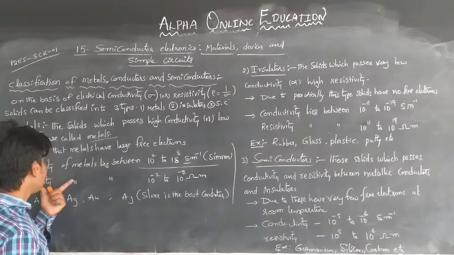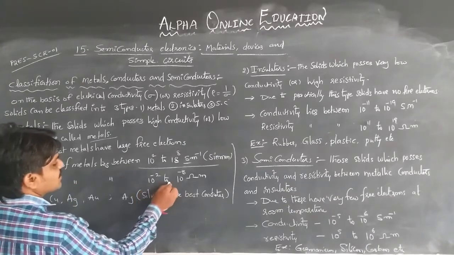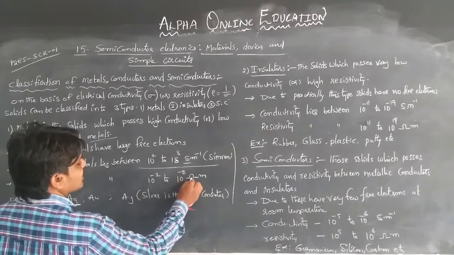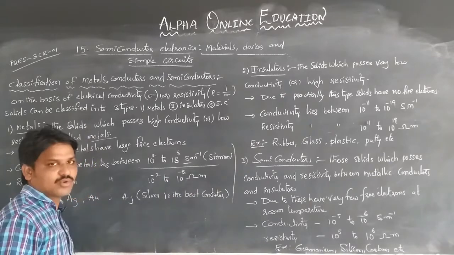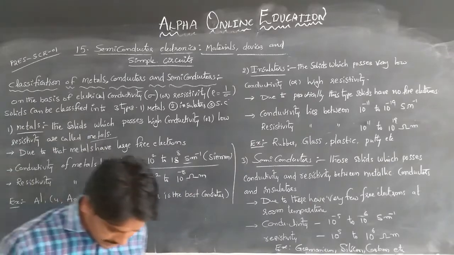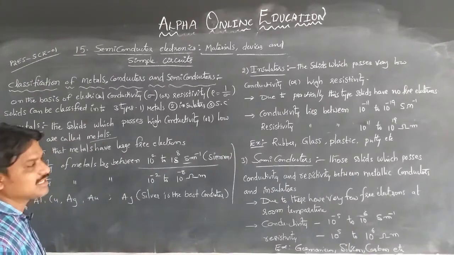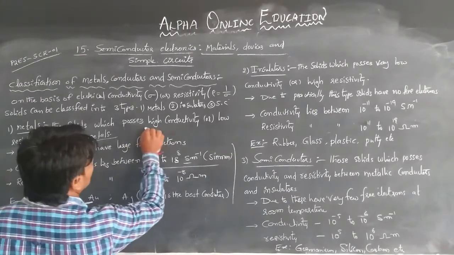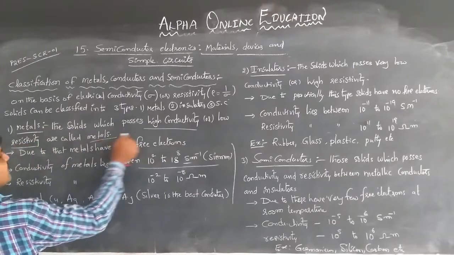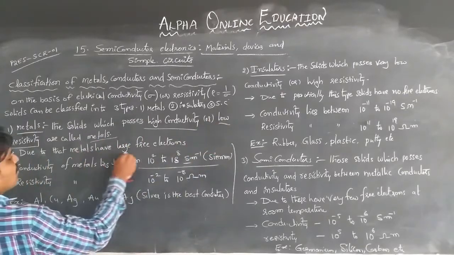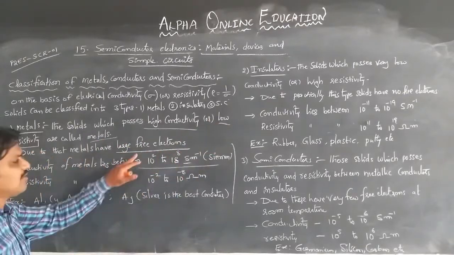Then the resistivity will be 10 to the power of minus 2 to 10 to the power of minus 8 ohm meter. Here the large conduction will be possible due to the conductor, so that's why they possess a high conductivity and low resistivity, and they have large free electrons.